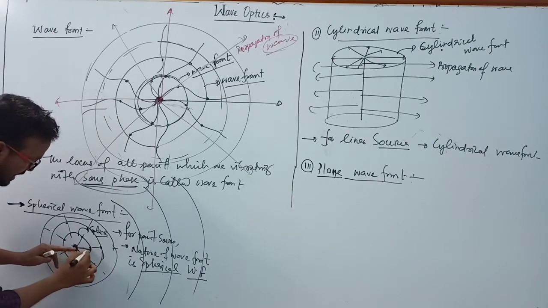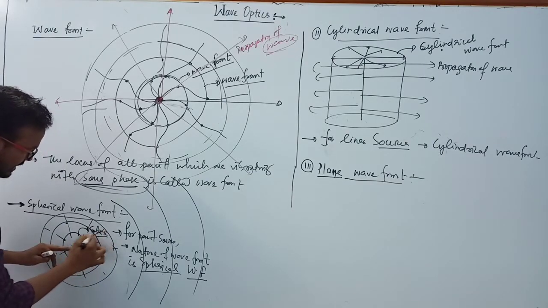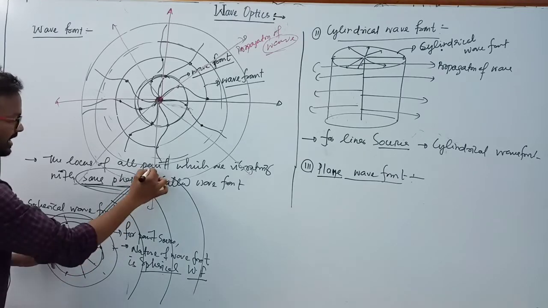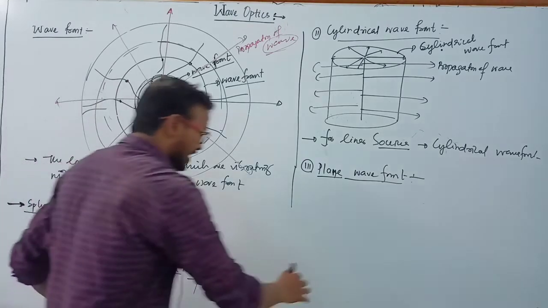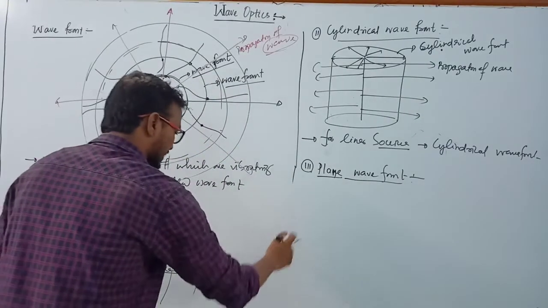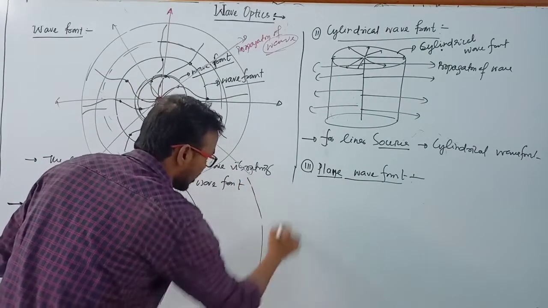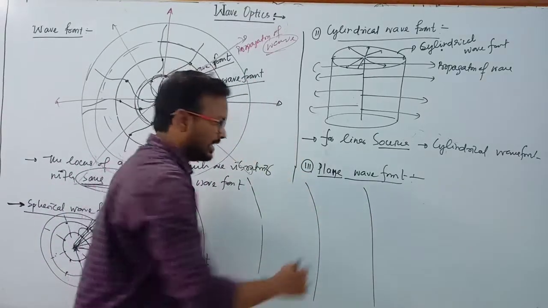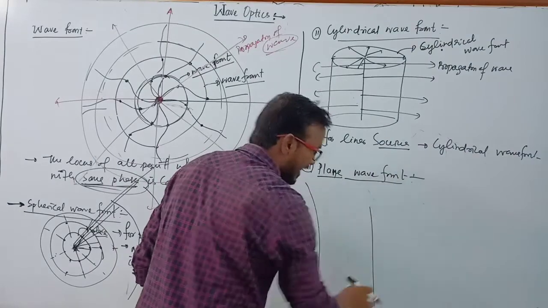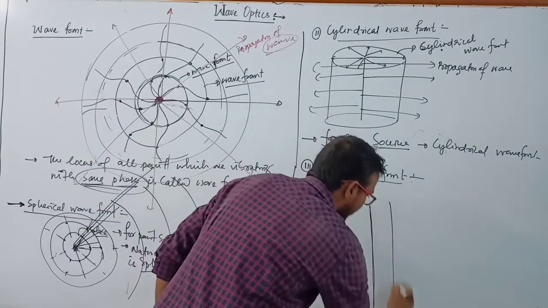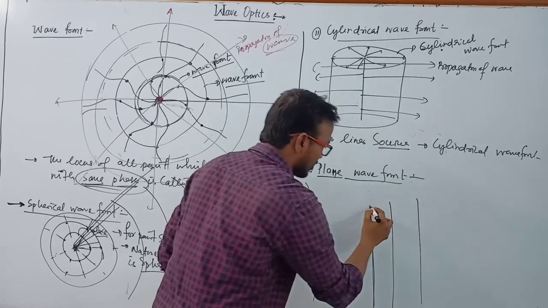Now this is a small radius, then large, and again large, and here the radius of the wave front increases gradually. If you take a large distance here, then the curvature looks like a straight line. Then at that time we get a plane wave front, and this is known as a plane wave front. You can draw the diagram like this.